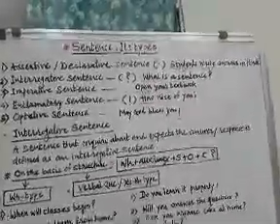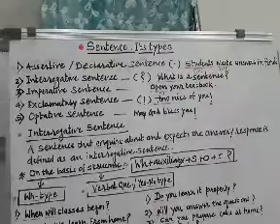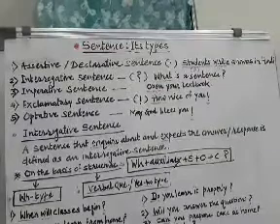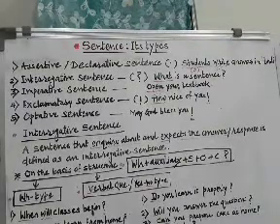Now last 2 points, exclamatory sentence and optative sentence. They are almost alike, but exclamatory sentence is a spontaneous response to a certain situation where you are not at all in a planned state. For example, you come across a very beautiful portrait, or you come across a person whose nature is very good, gentle, fine.